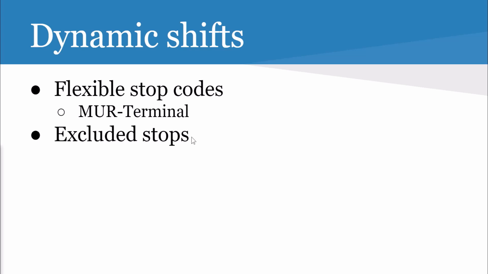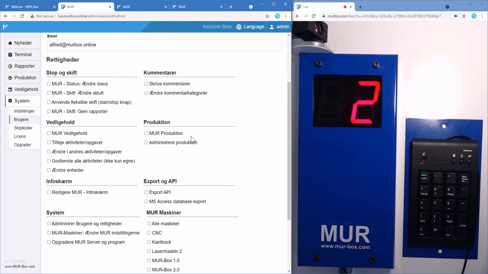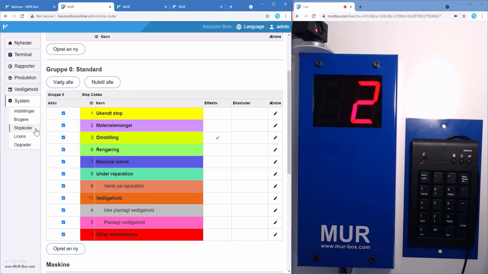And the second method to use dynamic shifts is to use excluded stop codes. And stop codes, if we look at this one, we can choose to define them as excluded.